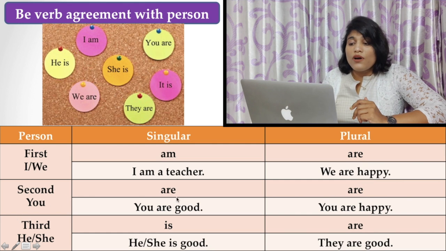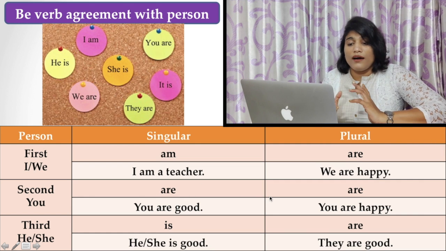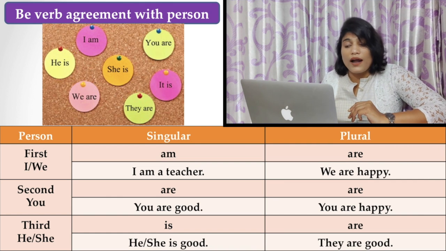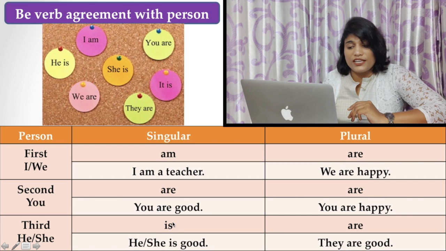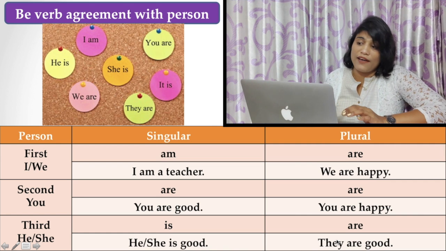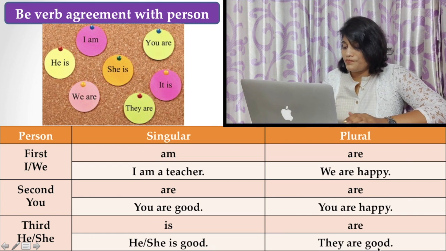Second person "you": in both cases, as I have told you earlier, the plural verb "are" is used in the case of second person singular and plural. Here you find, you are good and you are happy. Similarly, in third person singular, he or she, "is" is used: she or he is good. But "they" is the third person plural in number, so you have to choose the plural verb like "are": they are good.